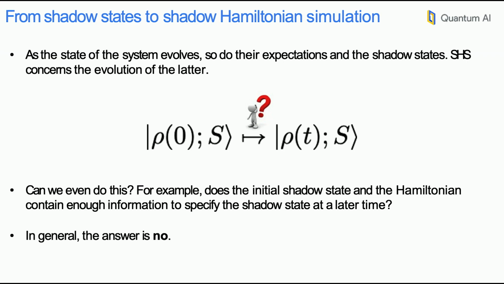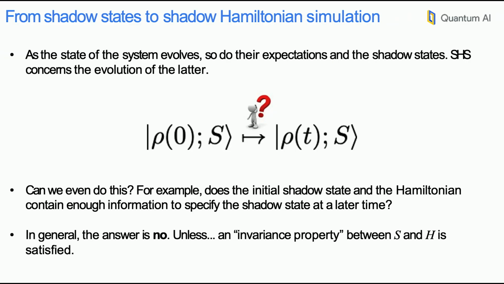All right, so the answer is no in general. And Robin would say, this is the end of my talk, and thanks for coming. So the answer is no in general, but if we satisfy something that we call an invariance property between the set S and my Hamiltonian H, then I can find this mapping, all right?